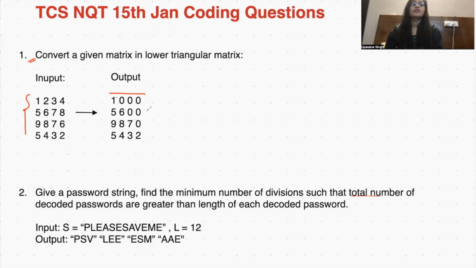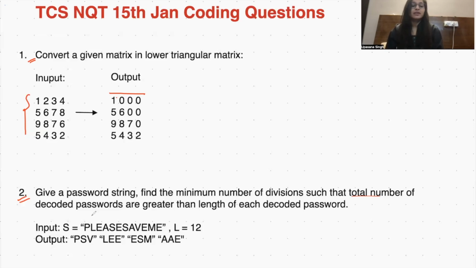We'll dig deeper. First, let's understand both the questions a bit, and then we'll take the questions one by one. The second question was a password-based question, where you will be given a password string and you need to find the minimum number of divisions such that the total number of decoded passwords is greater than the length of each decoded password.